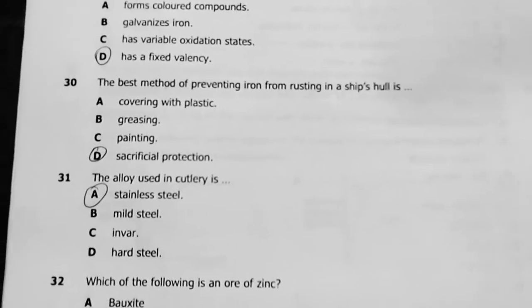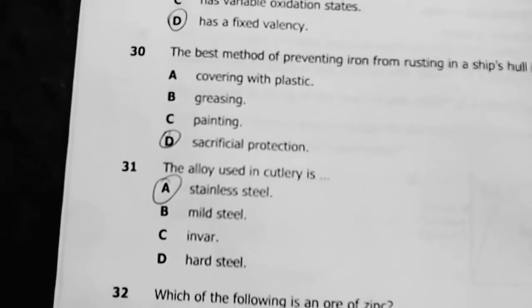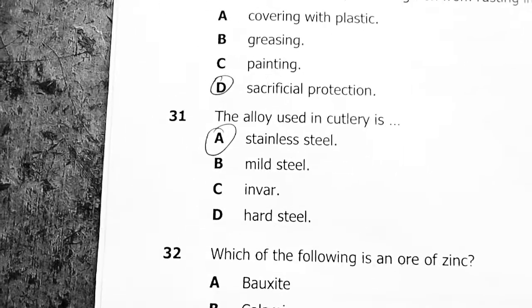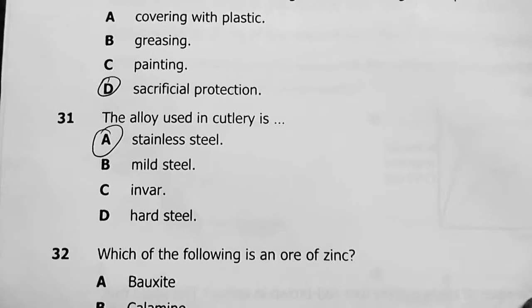31. The alloy used for cutlery. Okay, the alloy used for cutlery is stainless steel. You don't need spoons that are rusty, eating from rusty spoons like Adam's family.